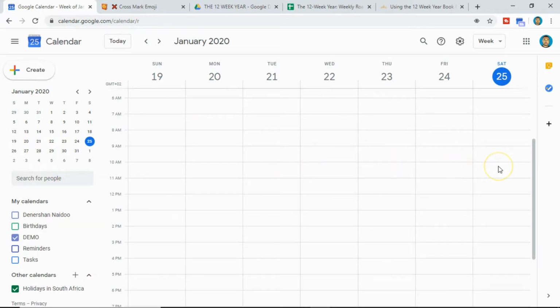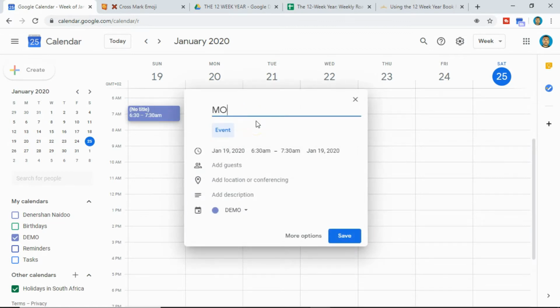So let's say you work from home and your day starts at 6 a.m. You wake up every day at 6 a.m. and from 6 to 7 you do your morning routine. So let's call this morning routine. And your morning routine starts from 6 a.m. to 7 a.m. This is where you do your stuff like your journaling, your affirmations, visualizations. This is where you do your exercise, your reading, and your journaling.